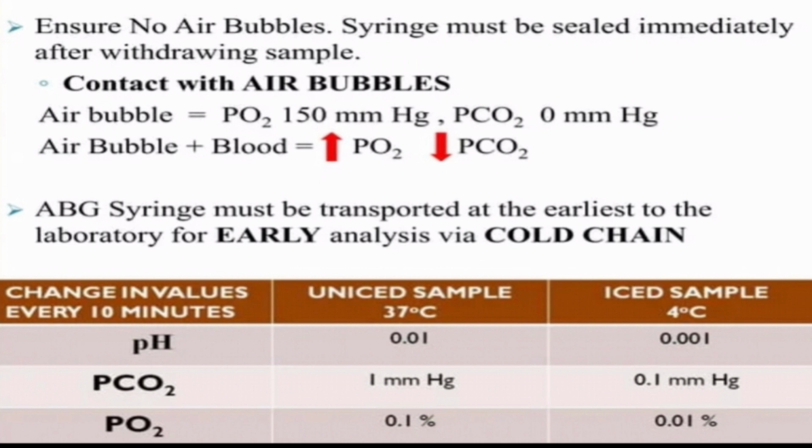Early analysis must be done because any delay will lead to false interpretation. With every 10 minutes of delay, there will be a greater difference in pH and PCO2 between iced and non-iced samples, as you can see in the picture.